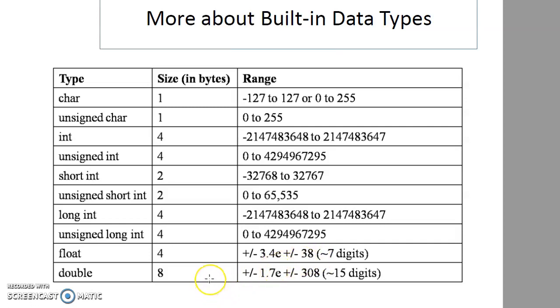Double is again 8 bytes. So 8 bytes, that means it will be 8 into 8, that is 64 bits. 64 bits can represent 16 digits, but since one bit is for sign, it will be representing 15 digits. Because every digit normally takes 4 bits to represent a digit using binary.